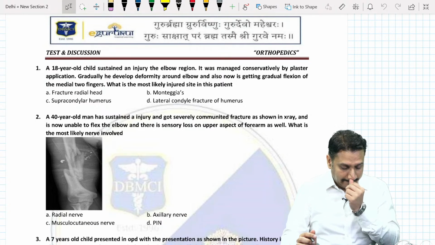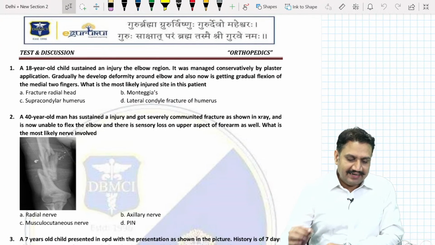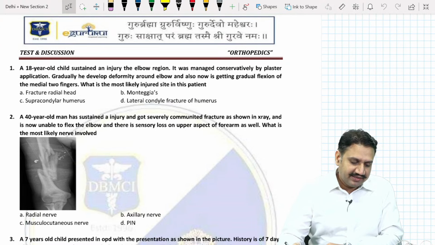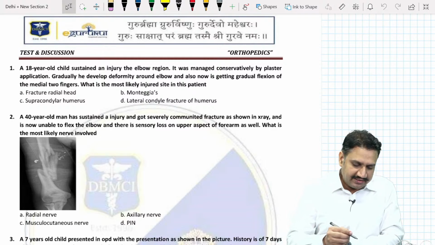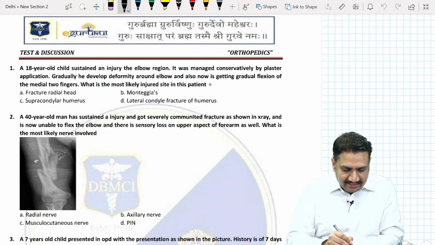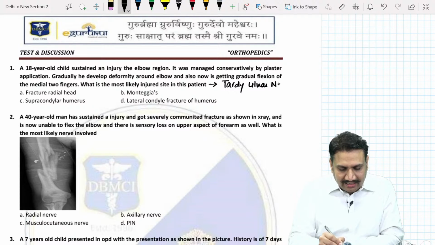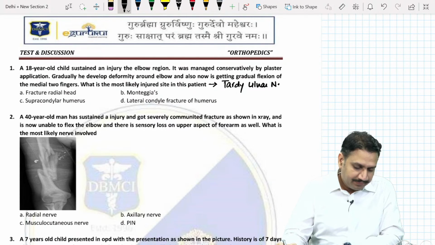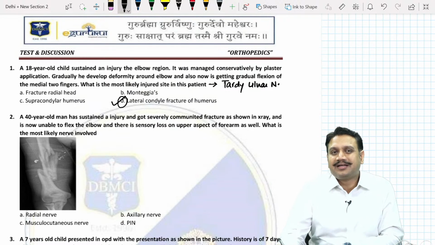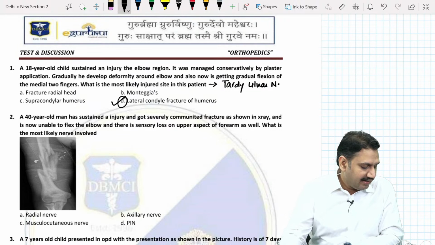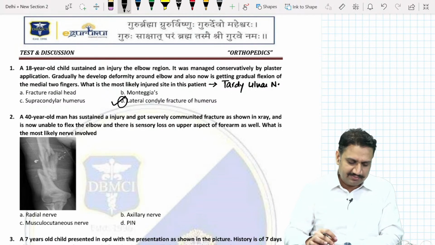What do you suggest? Question number one. The child has an injury at the elbow, managed conservatively, then he developed a deformity around the elbow and now he is getting gradual flexion of the medial two fingers. Okay, tardy ulnar nerve palsy. All right, accepted. So basically our question is pointing at the tardy, the late involvement of the ulnar nerve. And you all know that tardy ulnar nerve palsy is a complication of which injury? Lateral condyle fracture of the humerus. Absolutely right, lateral condyle. Everybody is right. Very simple question, right?